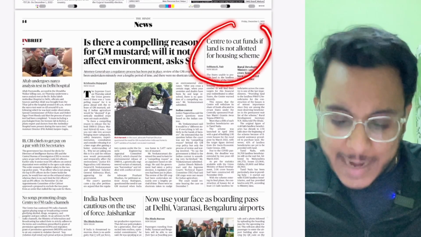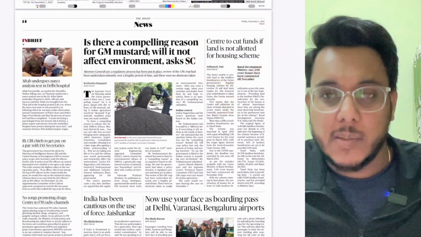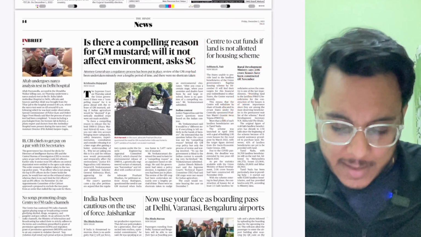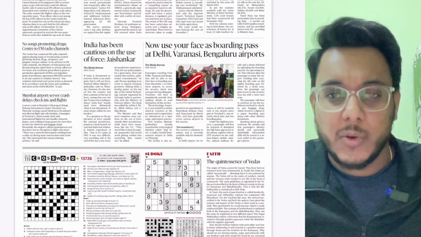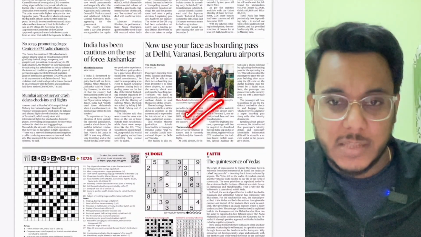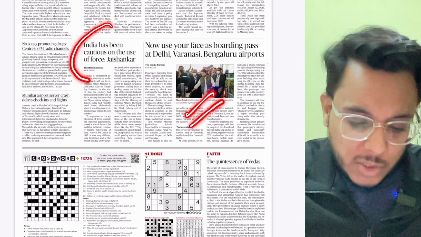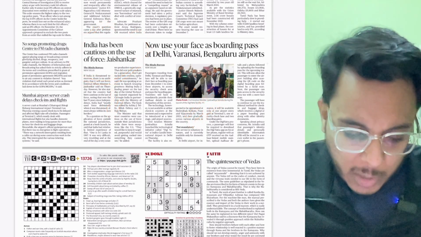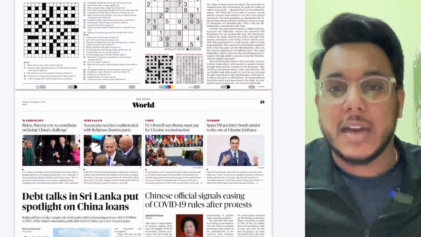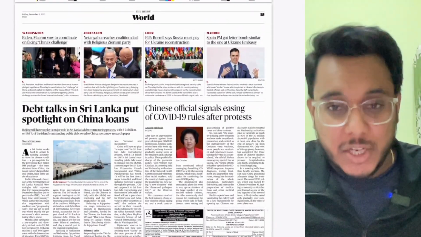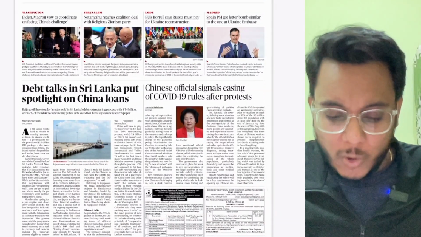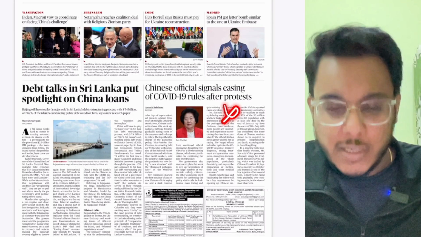Center to cut funds if land is not allotted. Now this particular article is talking about the Awas Yojana. We'll see this particular article. Now, use your face as boarding pass. Okay, so the Digi Yatra scheme has been launched. We'll see this particular article. India has been cautious on the use of force, Jaishankar. So when we talk about India, India has always been a country which has led on how cooperation can be built. Chinese officials signal easing of COVID-19 rules after the protests.